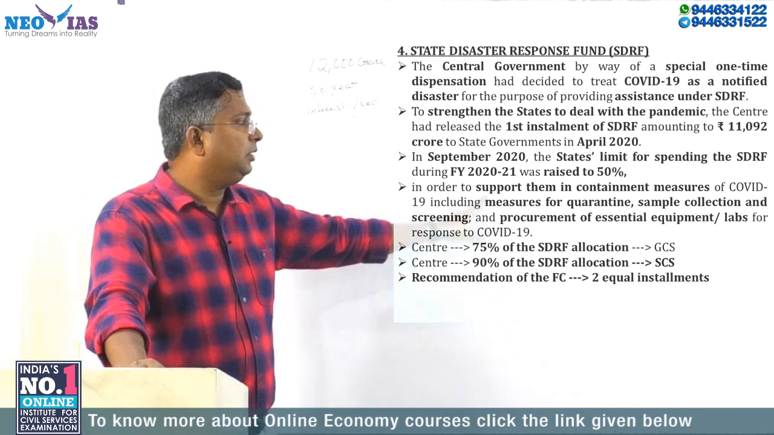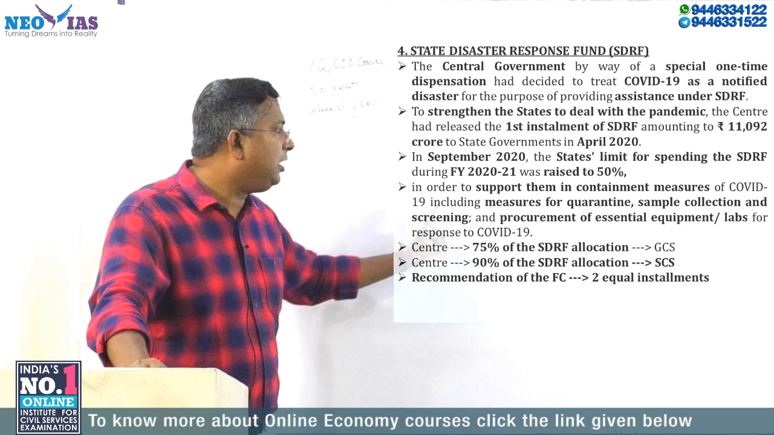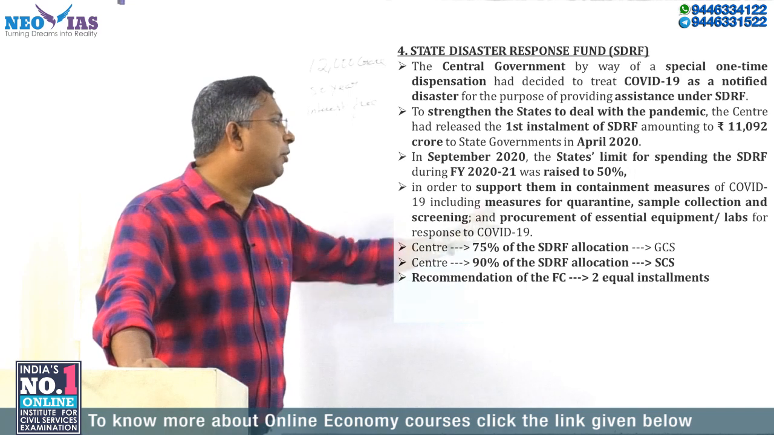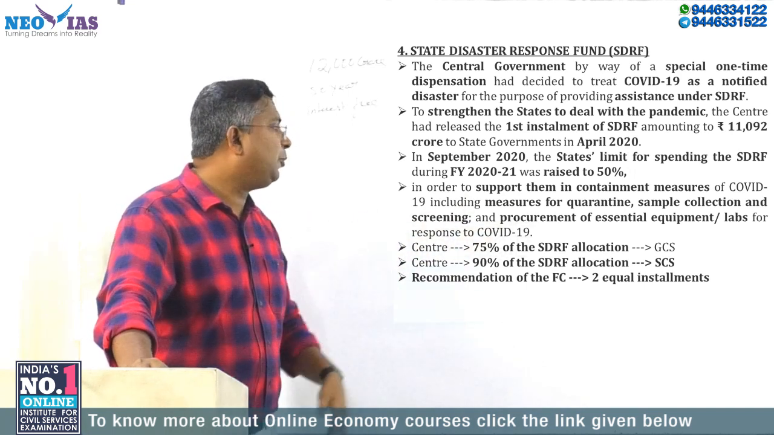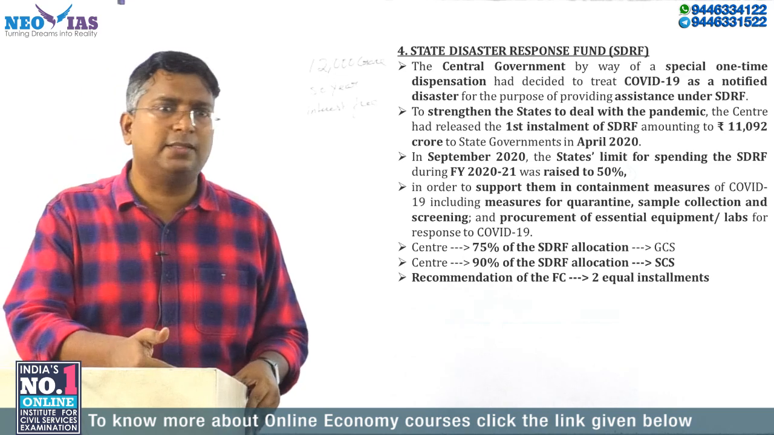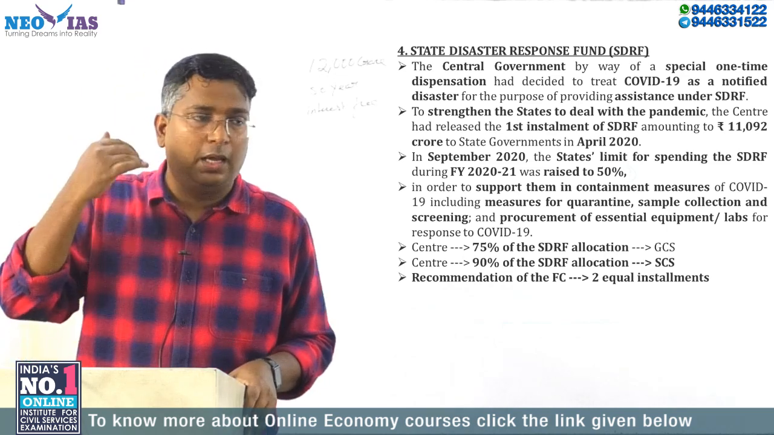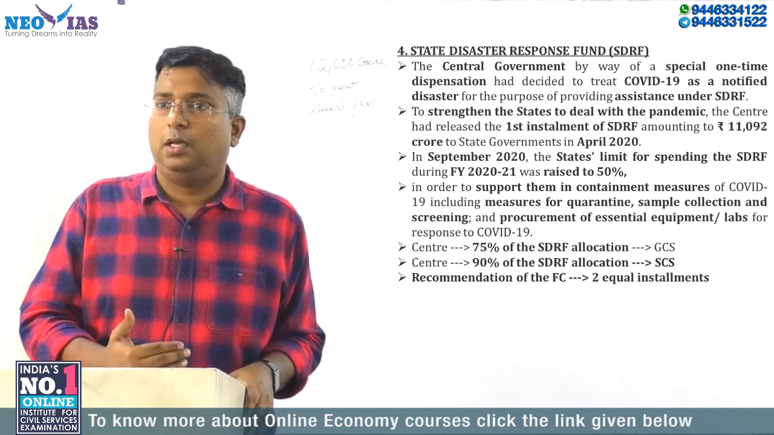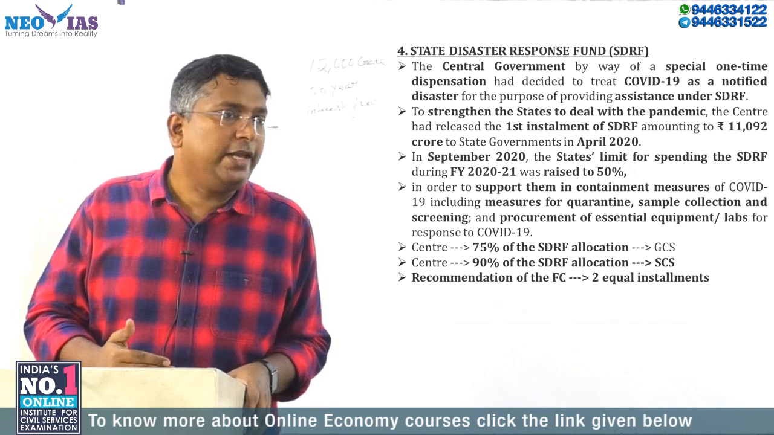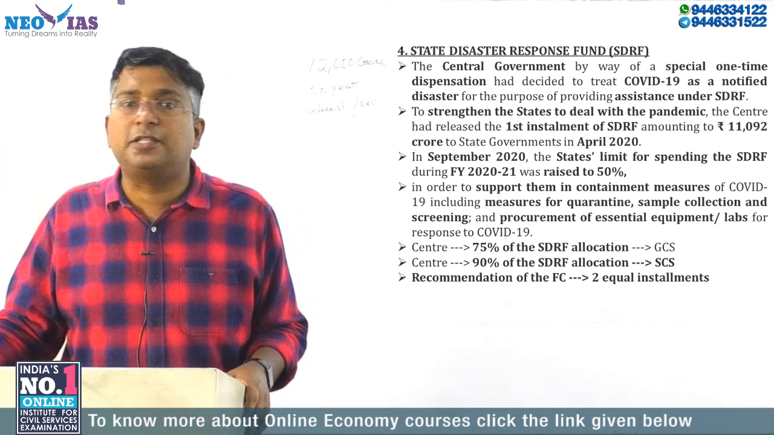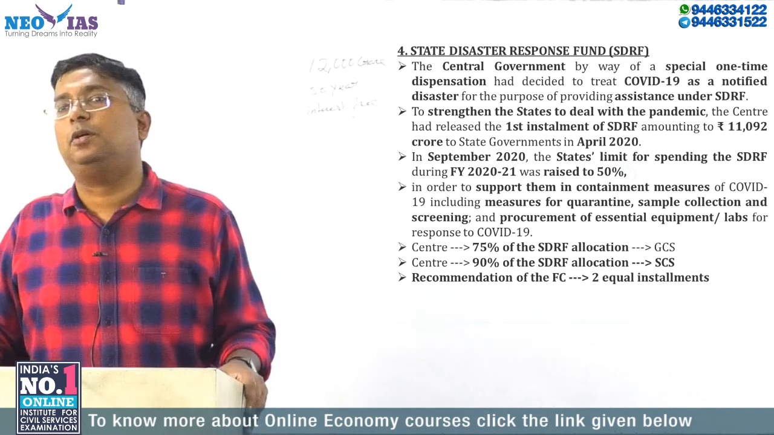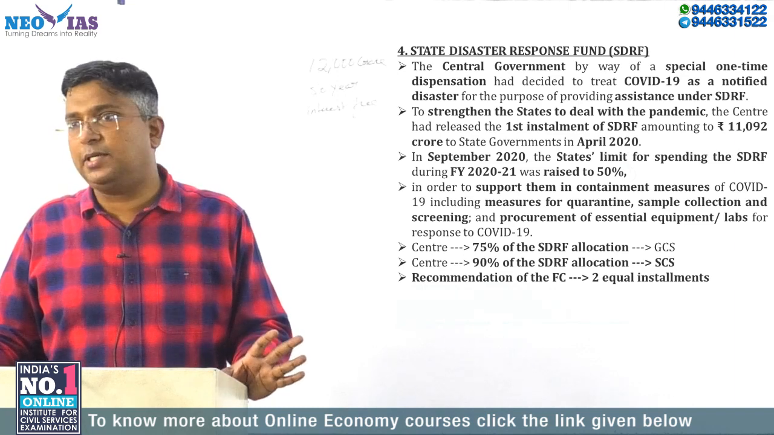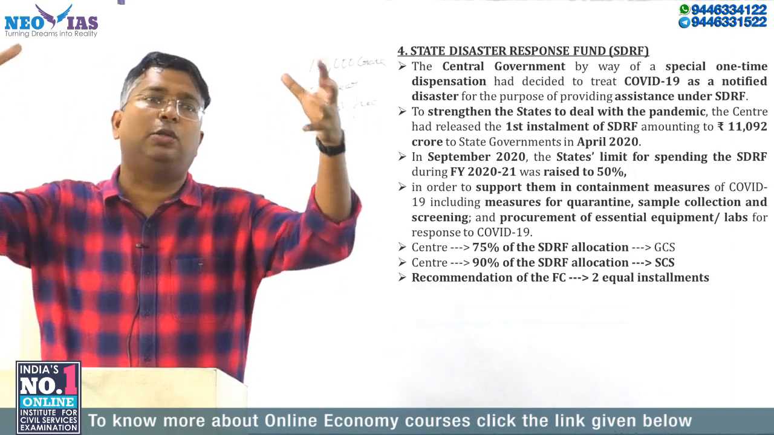In order to support containment measures for COVID-19, including measures for quarantine, sample collection and screening, and procurement of essential equipment or labs for the response to COVID-19. So these things you should know. First, under this measure, COVID-19 has been notified as a disaster. The first installment was released quickly, and it also enhanced the spending limit under this fund up to 50% to deal with the COVID-19 pandemic. These are the things being discussed, and the Economic Survey has brought all those issues together.